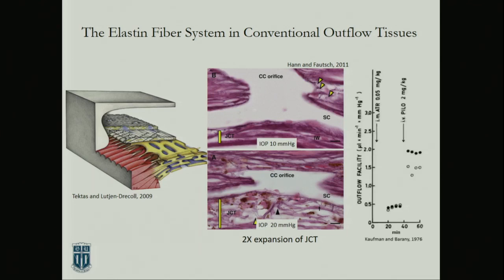And then, of course, the pharmacology is what I love. We're looking at facility of outflow over time, and we're hitting it with pilocarpine, this cholinergic drug. We can see that if we tug on this network with the ciliary muscle, we increase the facility of outflow. You've expanded this tissue and allowed fluid to come through here artificially, without an IOP increase.